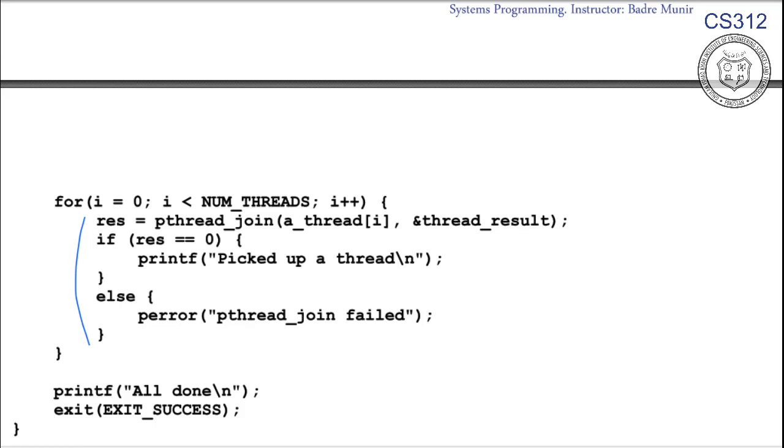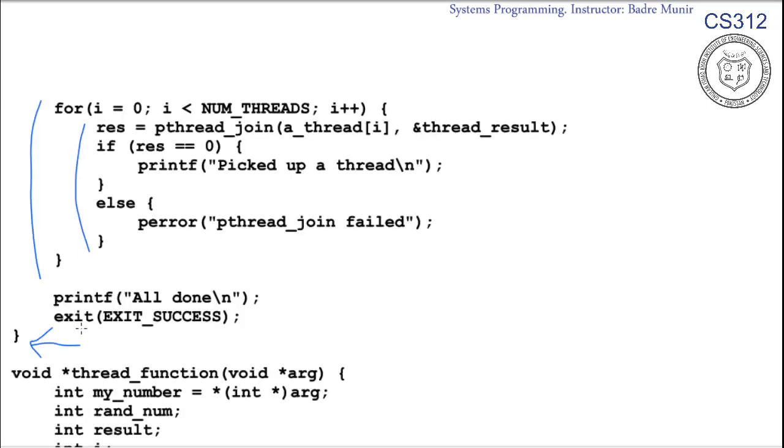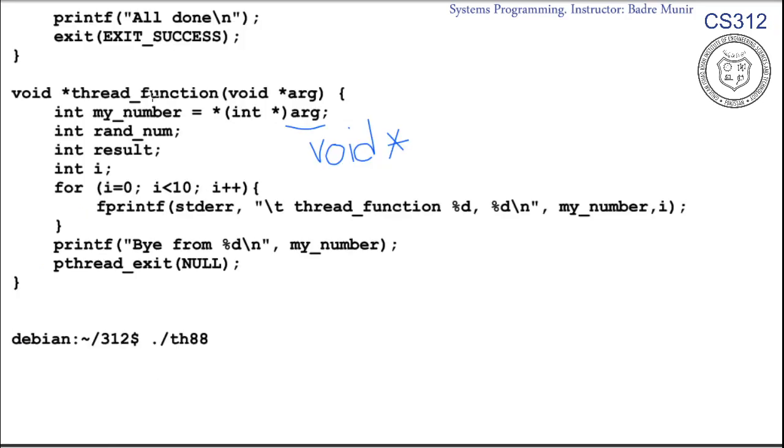This is achieved by calling pthread_join on all the threads, and this is done inside a for loop. So our main thread is going to create 6 threads, and then it will wait for all of them one by one to complete execution. Now let's have a look at the thread function. An independent copy of this thread function will execute in all of the threads.